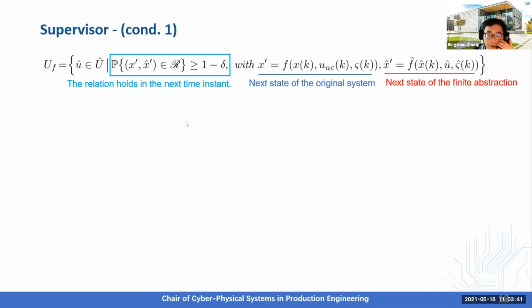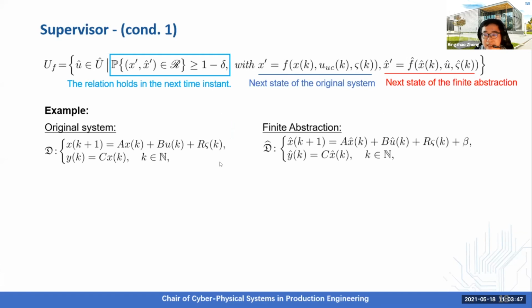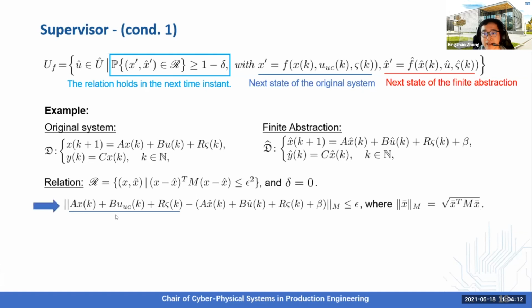As for how to check whether there's an element within this set, it depends on the specific system dynamics. So here's an example for how we can do that. Consider a linear stochastic system like this, and its finite abstraction on the right-hand side. So they have the same A, B, R, and C matrices. And the beta here is the additional term introduced by discretizing the state set. And consider we have already found a relation between both systems like this. The relation holding at the next time instant can be translated into the following inequality, in which the blue part denotes the next state of the original system, and the red part denotes the next state of the finite abstraction.